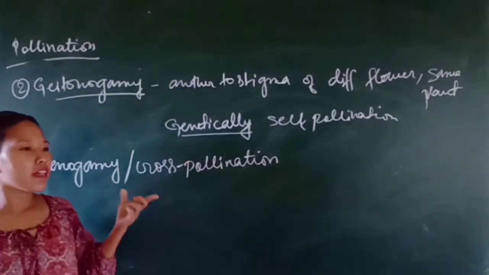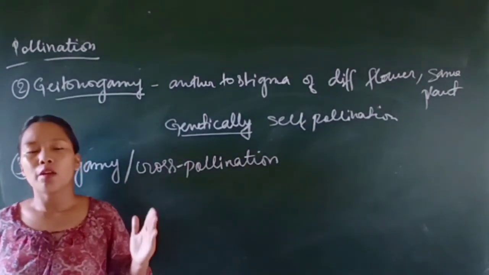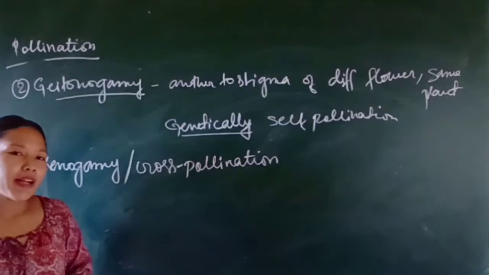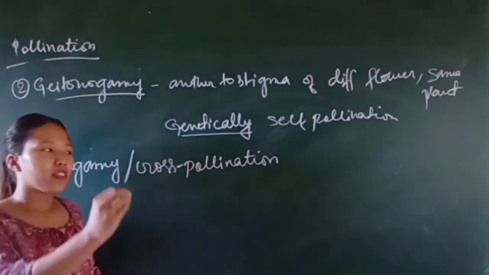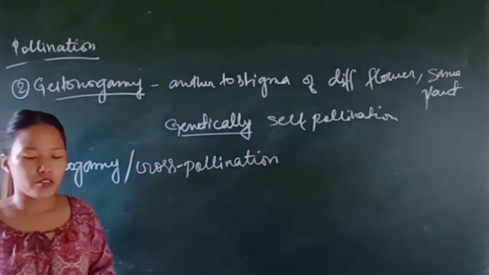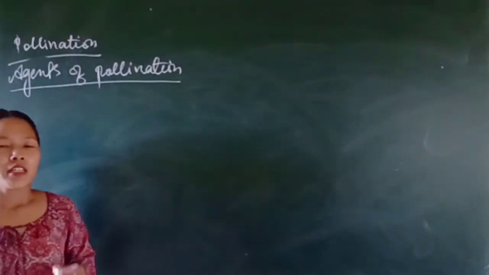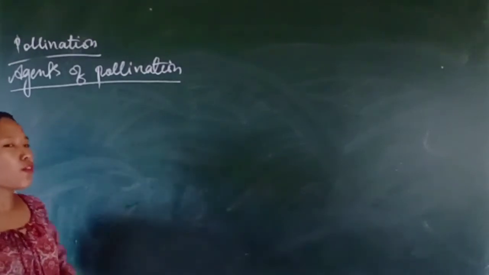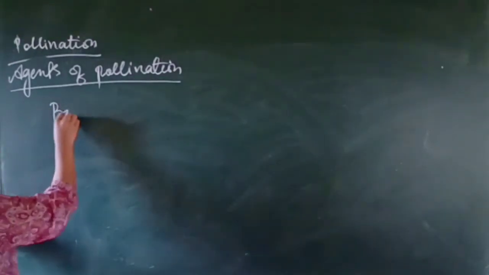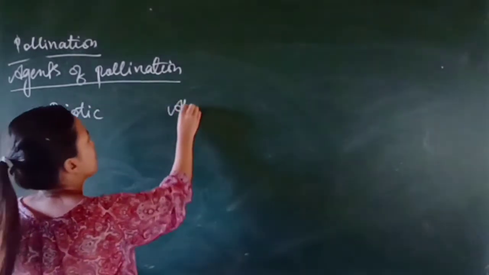This xenogamy gives rise to genetical variations, because two different types of flowers are going to combine, and all their genetical characters are going to fuse, and then they will give rise to variations. Now next one is agents of pollination. There are two types of agents of pollination, that is biotic and abiotic.